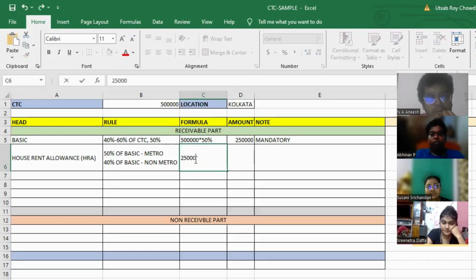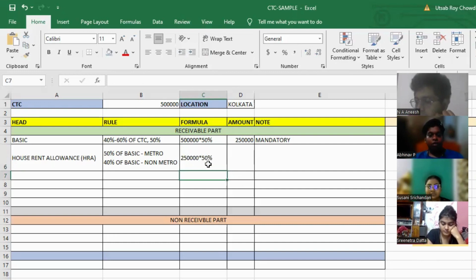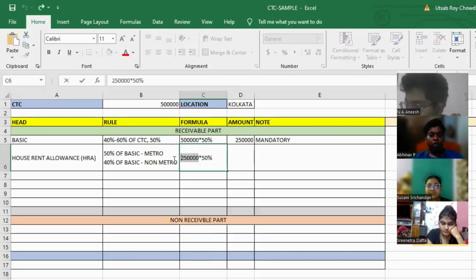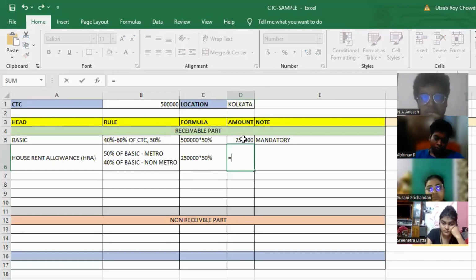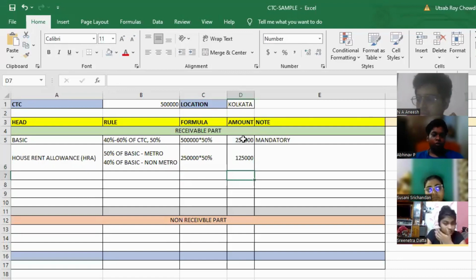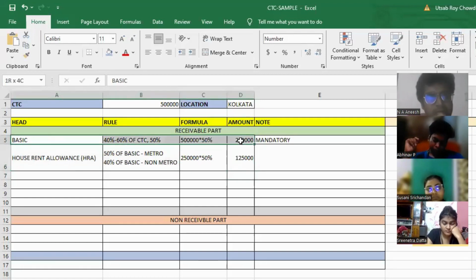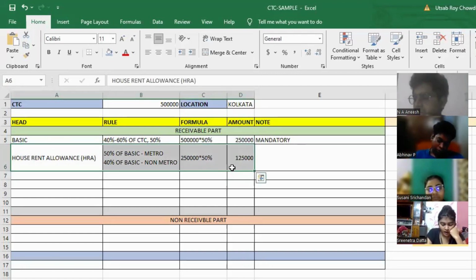So what is my basic amount? 2,50,000. 2,50,000 into 50%. So this is the formula. Why 2,50,000? Because this is my basic amount that we have calculated in the basic salary, right. So I will now calculate the amount. It will be 1,25,000. This is how we can calculate the HRA. So we have calculated two components already. We have calculated basic. We have also calculated HRA.